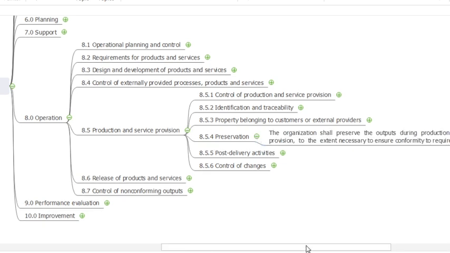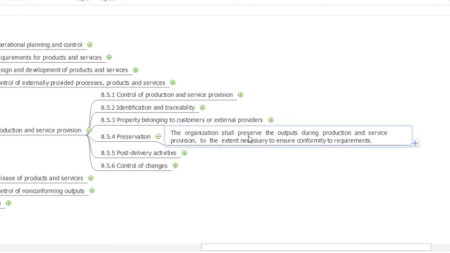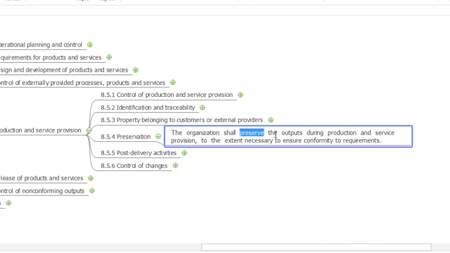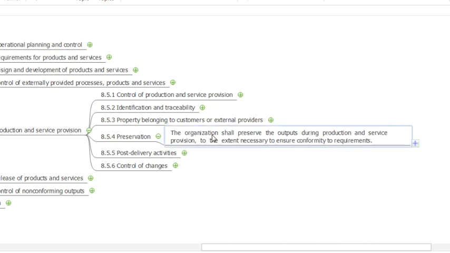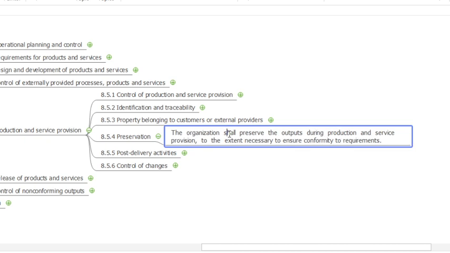8.5.4, preservation. The organization shall preserve the outputs during production and service provision. Hence preservation, in which condition? Identification, handling, controlling, packaging, transportation, protection, all this will be covered here. How we are doing that, we have to maintain it and note it accordingly.